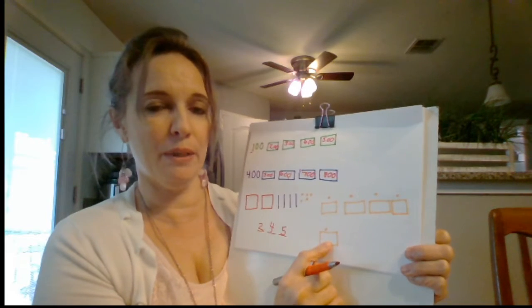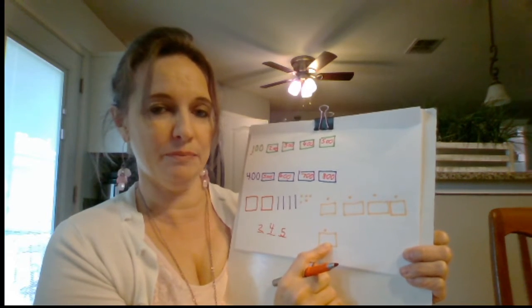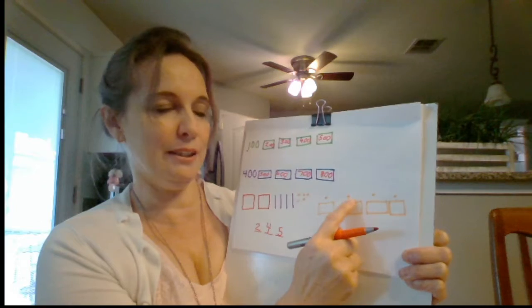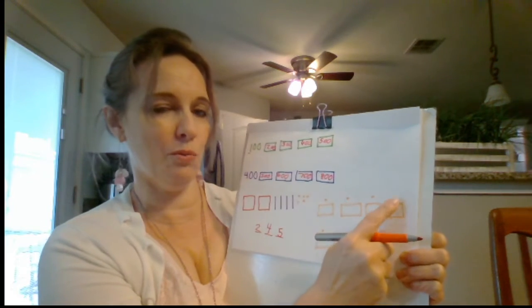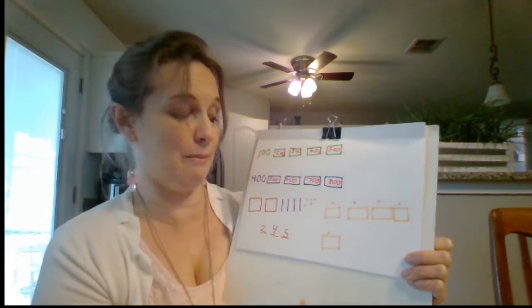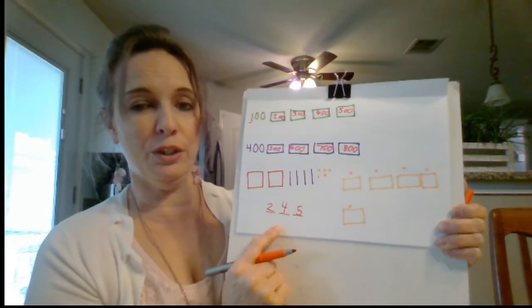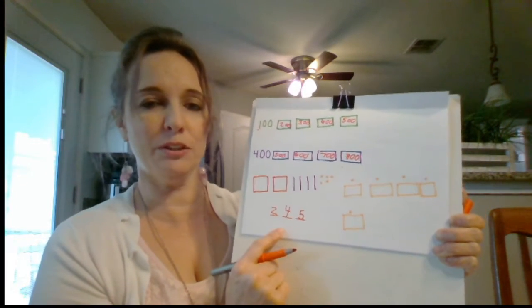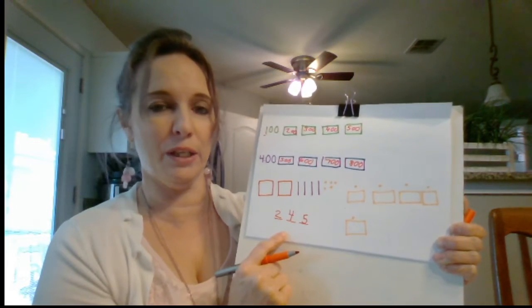Now these blocks are adding one more, one more, one more, one more, one more. So what are we counting by? Hundreds, tens, or ones? How many is added each time? One more, one more, one more. We're counting by ones. So if you're at 245, let's just start back at 240.